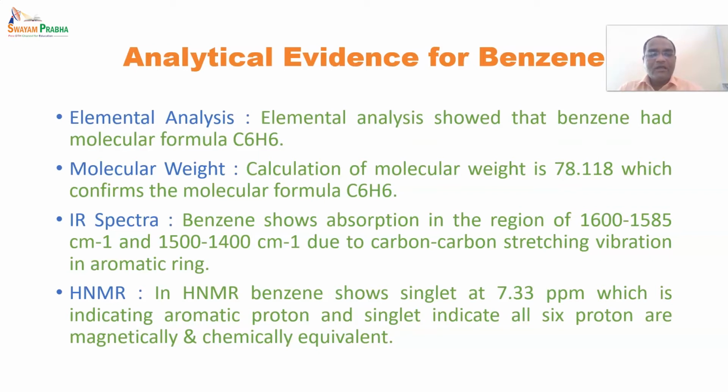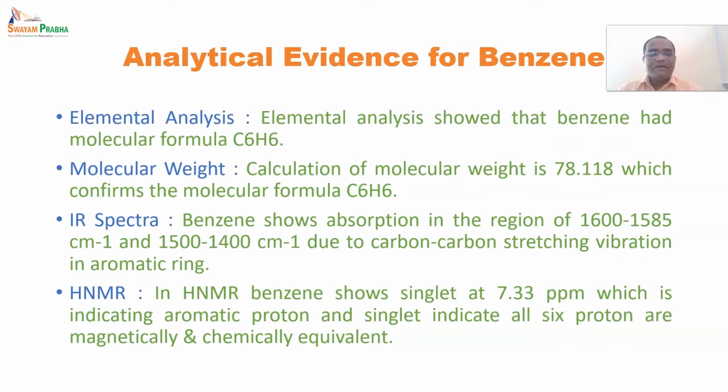region only. So whenever NMR is recorded, it starts from almost 7 to 8. In that 7 to 8, depending on the electronegativity of the compound, it shows a type of proton in that region. So it is showing a singlet of 6 protons. Singlet means that all the protons are magnetically and chemically equivalent, all are similar. So that is why it shows a singlet.